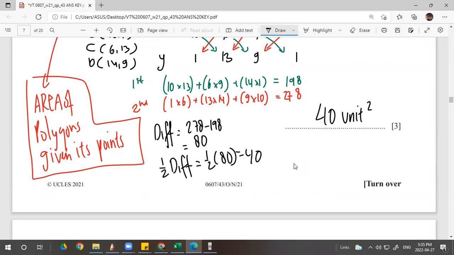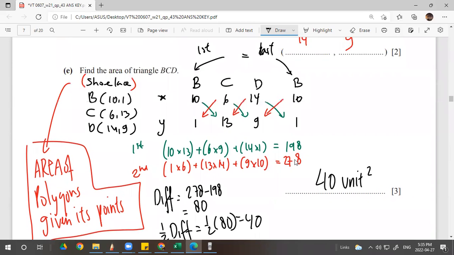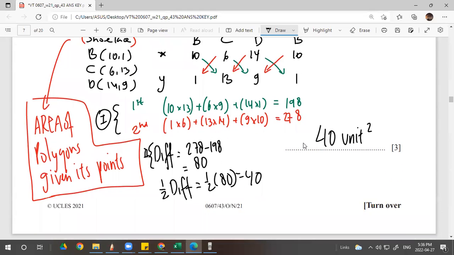So first thing, you need to do the down right or up right, up to you. You can choose which one first, but be consistent, the green with the green: down right, down right, down right, and so on. Then do the second shoelace in the other direction, down left or up right, up to you. 1 times 6, 13 times 14, 9 times 10. You add everything and find the difference. So this is the first step, this is the second step.